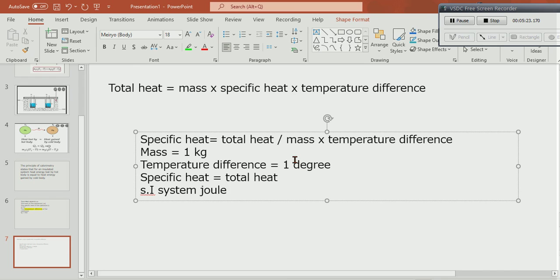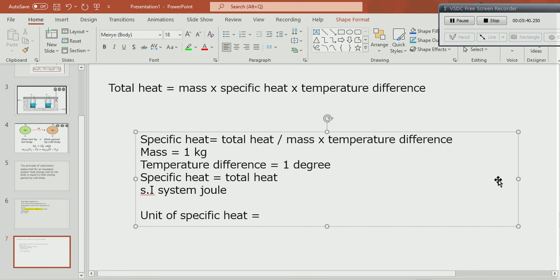Now tell me, what is the unit of heat in SI system? We know from the previous slide, the unit of heat is joule.